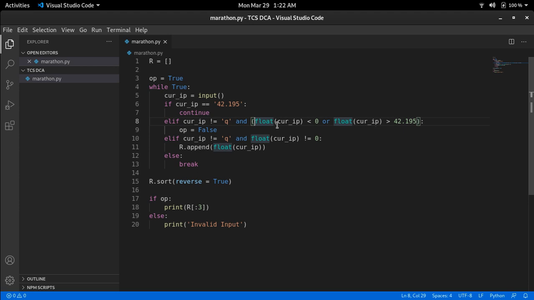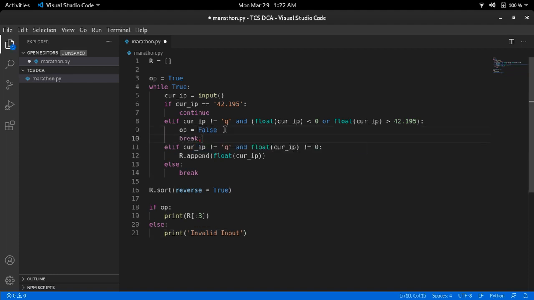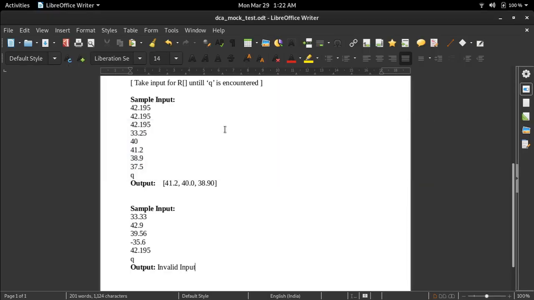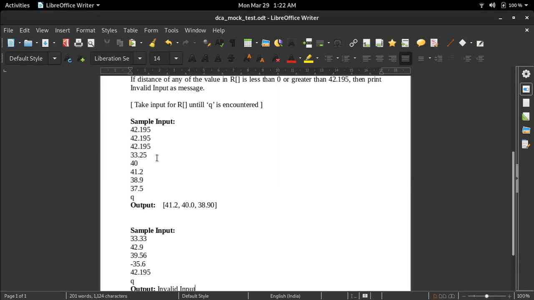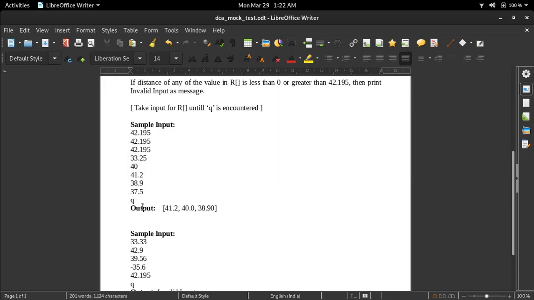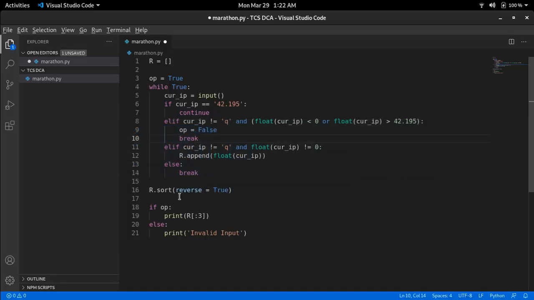So that's why we are changing the value of output to false. It means that we are definitely going to go into the second else condition and print invalid input as output. But one thing we need to remember is that we cannot break here, because the problem says we have to keep taking input until we encounter Q. So we cannot write break here.